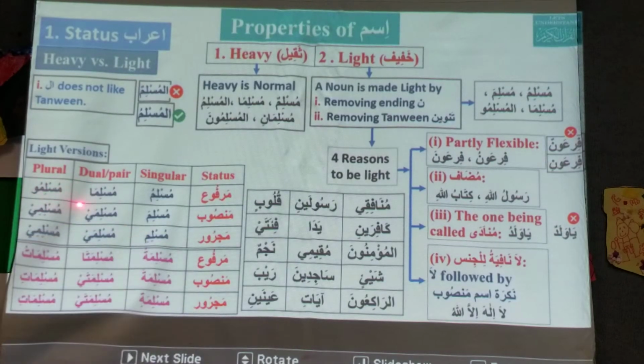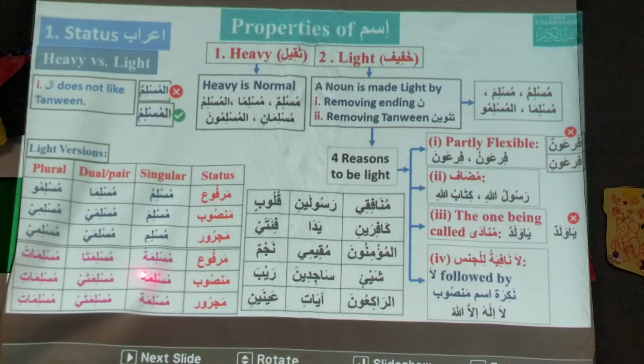Similarly for plural, it is muslimuna. It is heavy, muslimuna. So the noon is dropped, it becomes muslimu. Here muslimina, and it becomes muslimi. And the heavy version here is also again muslimina, muslimi. Noon is dropped. So it is a very simple rule. No tanween, no noon at the end.